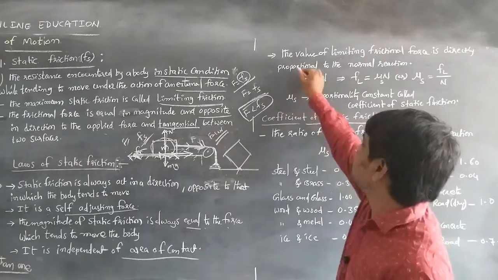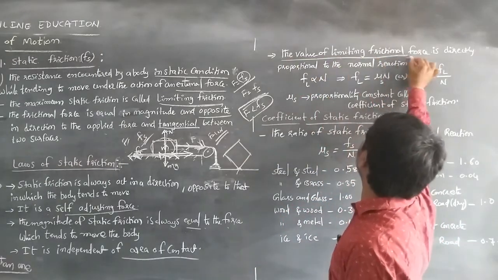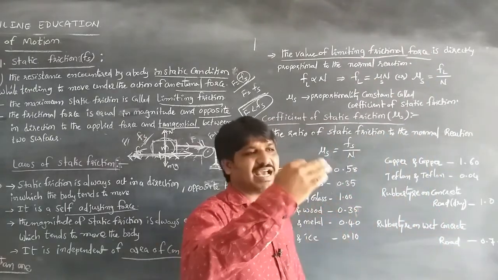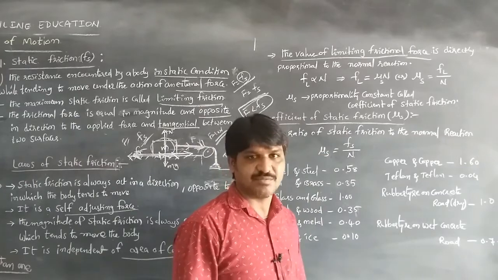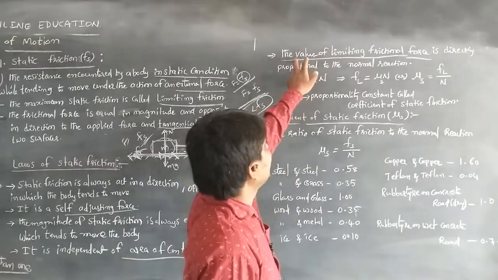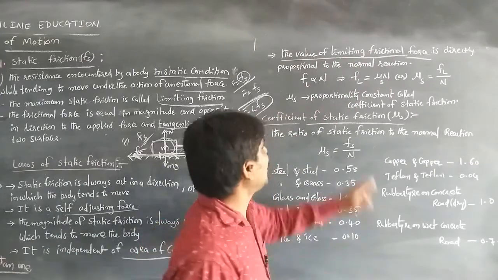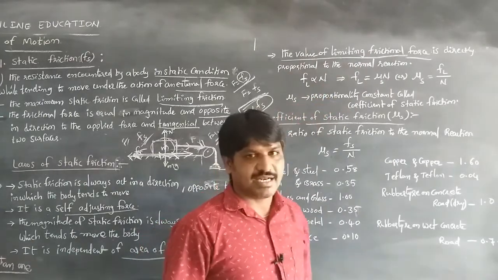The maximum limit of the static friction is considered as limiting friction, so the value of limiting frictional force is directly proportional to the normal reaction.